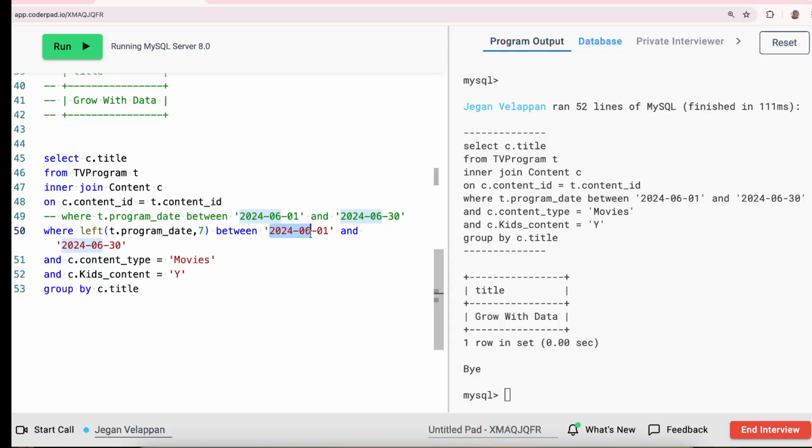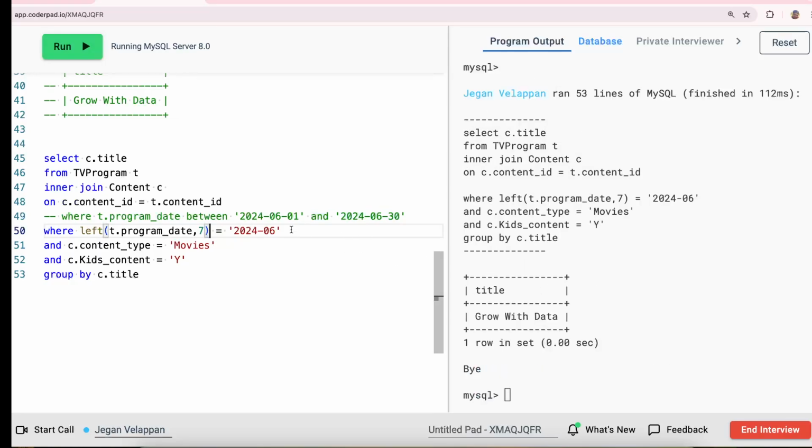So it stops here, year and month. So I say this left of the date should be 2024-06, right? Only the June month. When I run this, I get the same result. So you can use between, or you can have the left part of it.